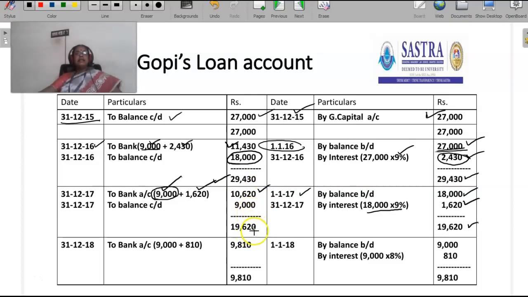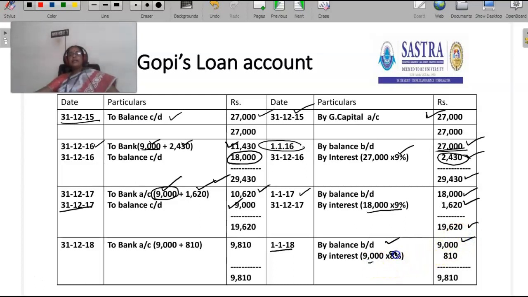Then the balance: if we deduct 10,620 from 19,620, the balance is 9,000 rupees. That 9,000 rupees is the balance yet to be settled by the partnership firm on 31st December 2017. Then next year, 1/1/18, the balance of loan account is 9,000 rupees.